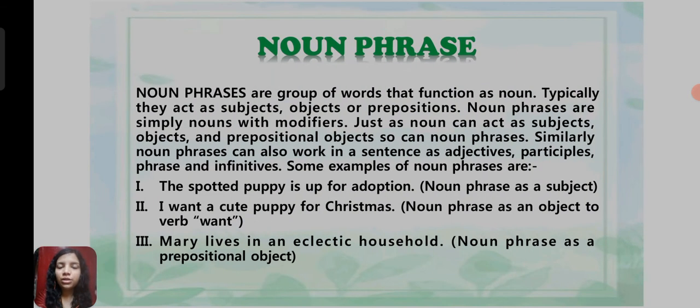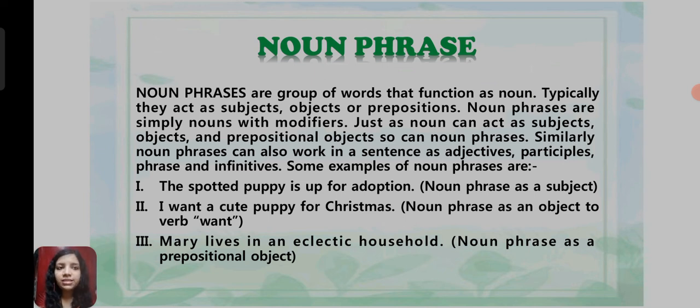Next slide is again about noun phrases. I will let you know the details of noun phrases here. Noun phrases are groups of words that function as a noun. Typically, they act as subjects, objects, or prepositional objects. Noun phrases are simply nouns with modifiers, and just as nouns act as subjects, objects, and prepositional objects, so can noun phrases. Noun phrases can also work in a sentence as adjectives, participles, and infinitives.